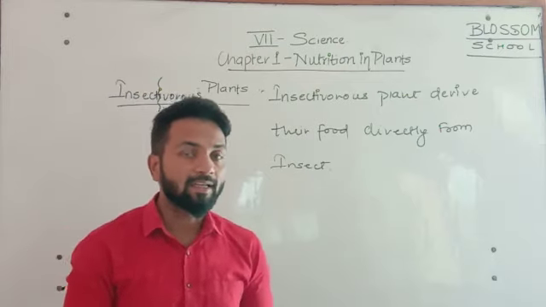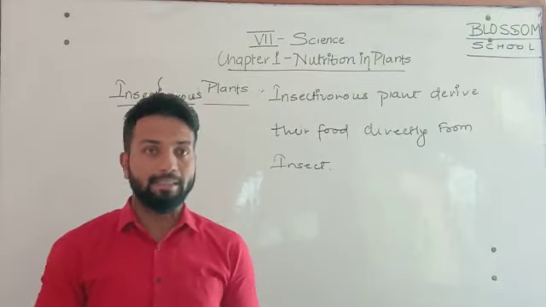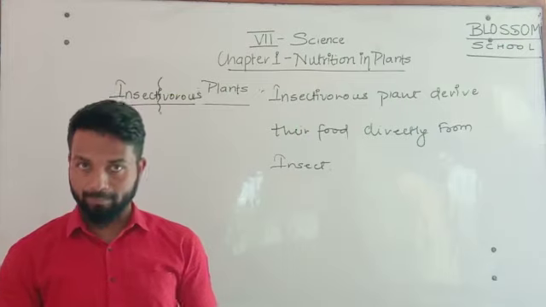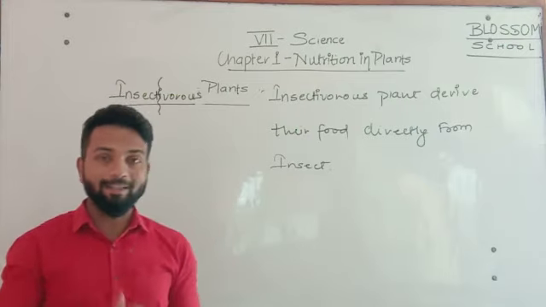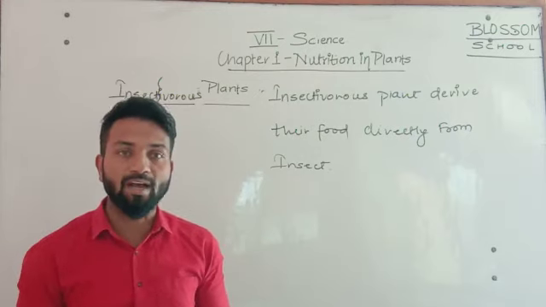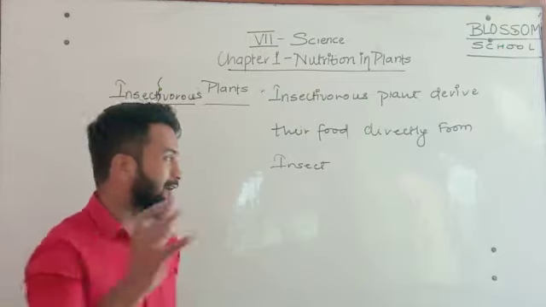And nitrogen is the main and essential substance for the development of plant. So these plants cannot get nitrogen from the soil. So for nitrogen, they eat or trap insects. That's why these plants are called insectivorous plants.